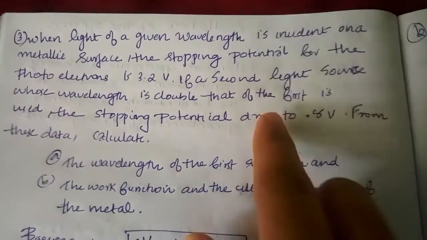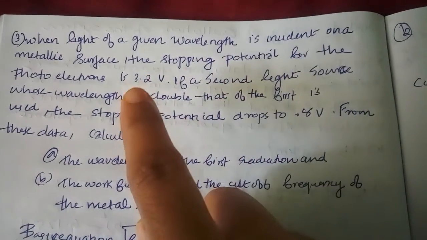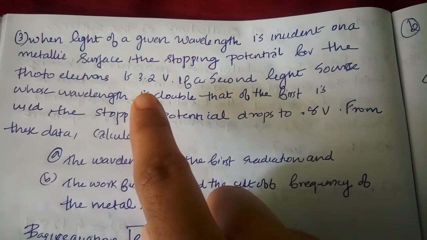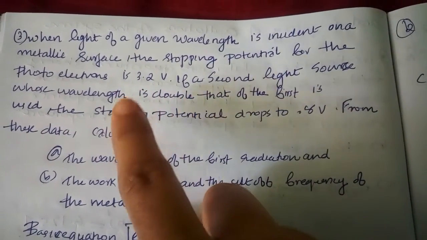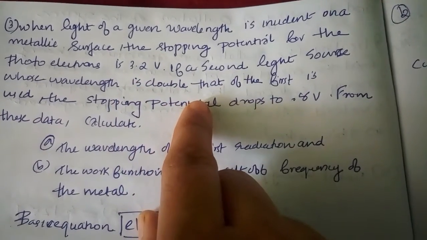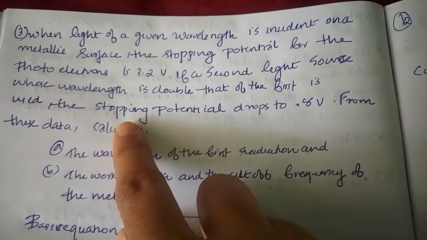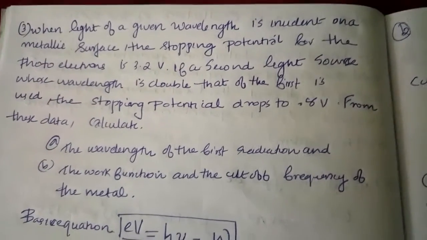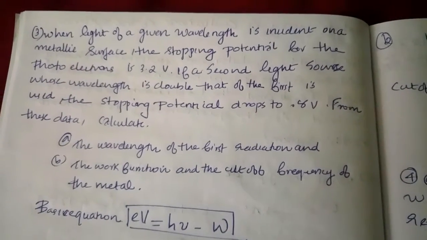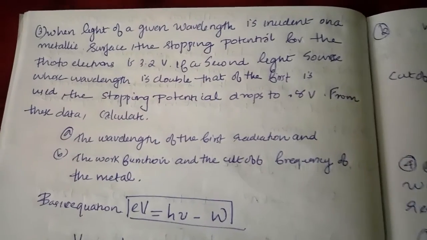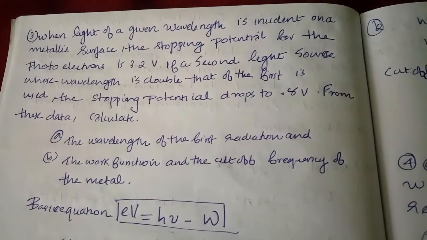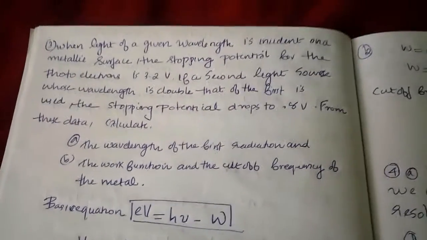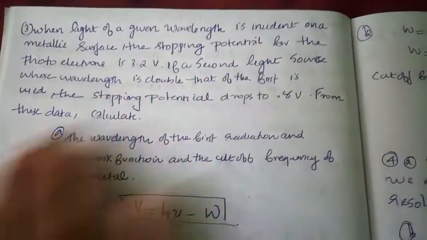Next question: when a light of a given wavelength is incident on a metallic surface, the stopping potential for the photoelectrons is 3.2 volt. If a second light source whose wavelength is double that of the first is used, the stopping potential drops to 0.8 volt. From this data, calculate the wavelength of the first radiation, the work function and the cutoff frequency of the metal. The basic equation for this is the problem from photoelectric effect.